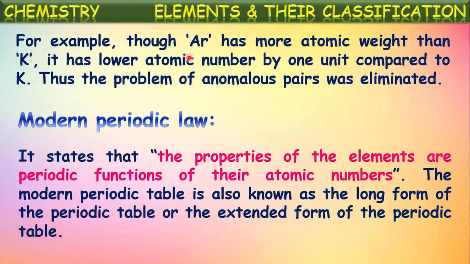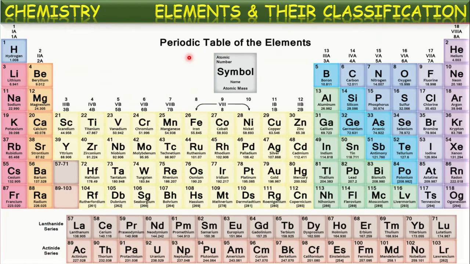According to this periodic law, elements are arranged in the modern periodic table by Moseley. This modern periodic table is also known as the long form of the periodic table because it has around 18 columns. It is very long. That is why it is called the long form of the periodic table, and it is also known as the extended form of the periodic table. Okay, now let us see the modern periodic table.